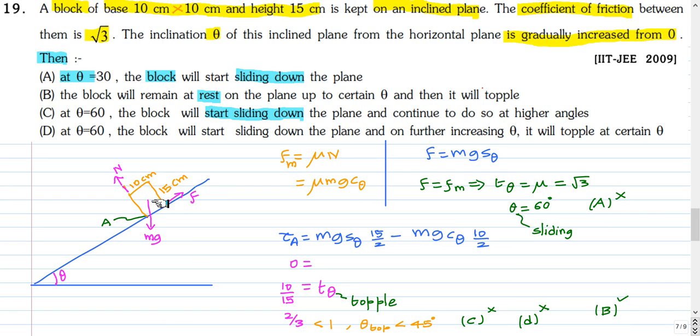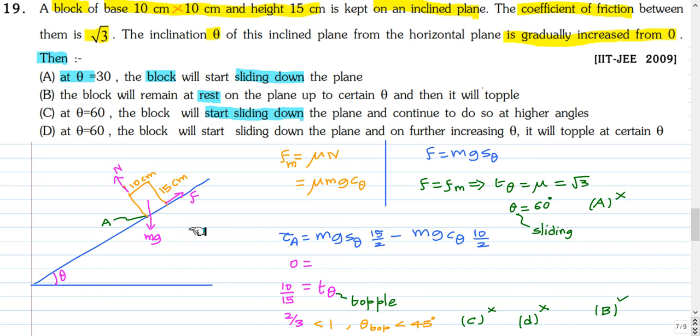So this is the block of dimension shown here. As the inclination is increased, the block will have a tendency to slide down and also a tendency to topple. So we have to figure out whether the toppling occurs first or the sliding down occurs first. The friction force, the maximum value will be mu into N, and the normal reaction is mg cos theta,